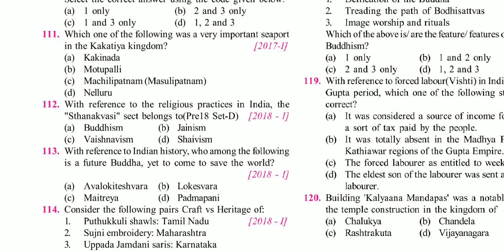Please read about them. Who is Padmapani, who is Maitreya, what is their stand, because these are the bodhisattvas you will find frequent mention of in your class 11th Introduction to Fine Arts. Whenever you read about the term, please try to google it a bit and note down two or three points. You can easily solve the question here.